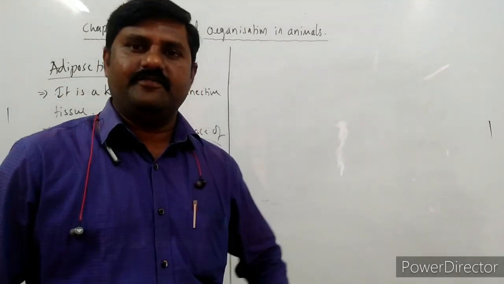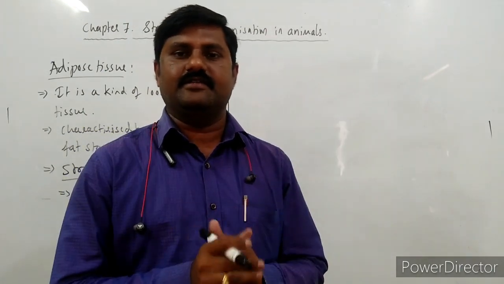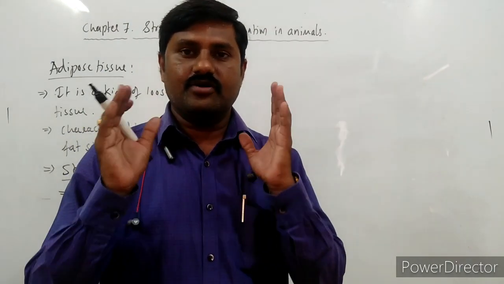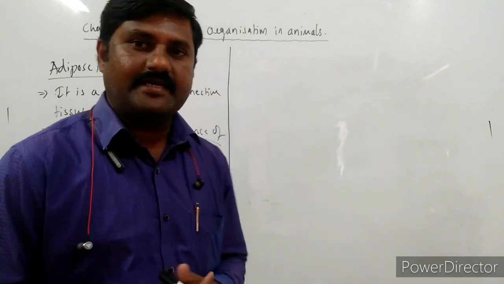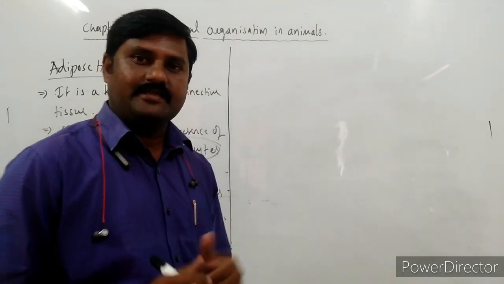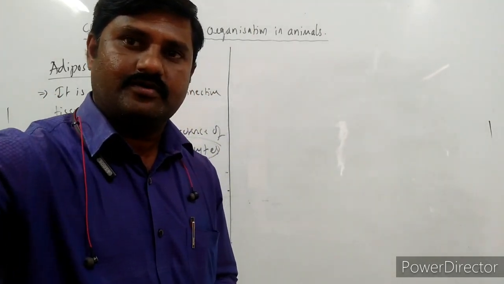Such different fibers as well as these cells are present, so totally they form the matrix of this tissue. Let us see the diagram of this adipose tissue now.